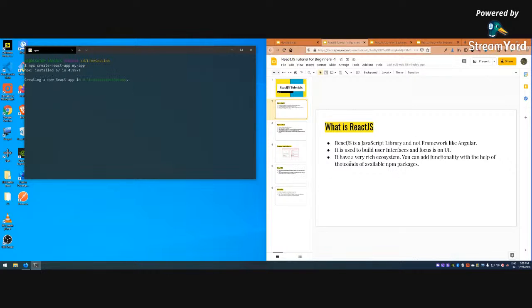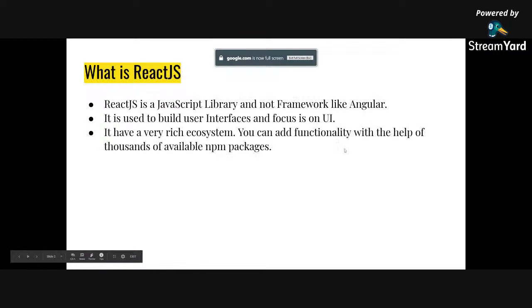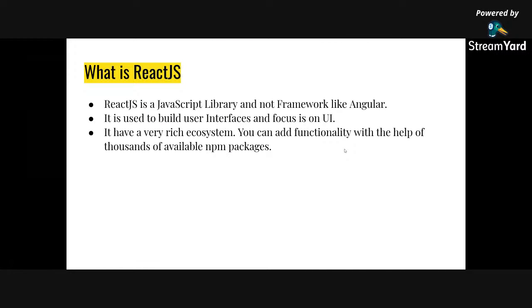Okay, so let us learn what is React first. Let me present my screen. So React is basically a JavaScript library and not a framework like Angular. Angular is actually a complete thing, but from the current trends, React is the way to go.